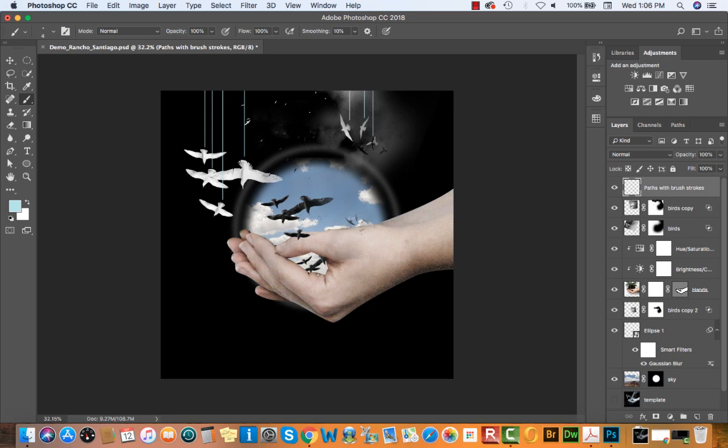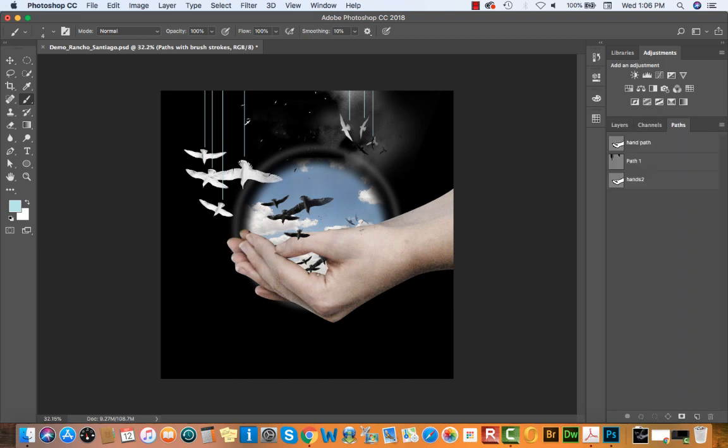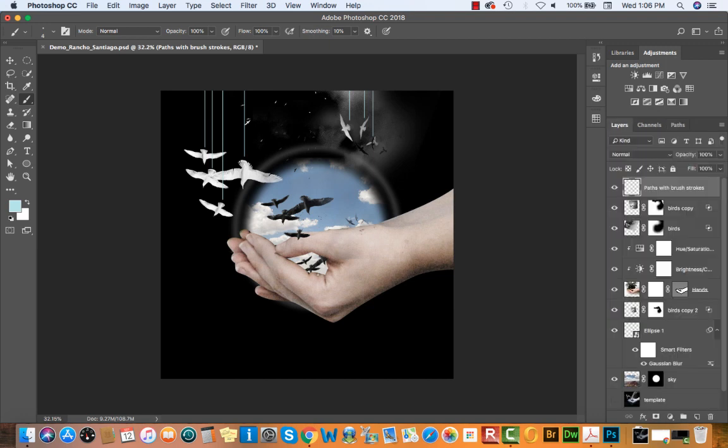Okay, and we can do the same thing for the paths that you're seeing in the original template. Now I'm not going to make as many paths as we made there, but you can take the pen tool, and if you wanted to create a path that goes from the hand to off the page, you can simply build it with your pen tool.